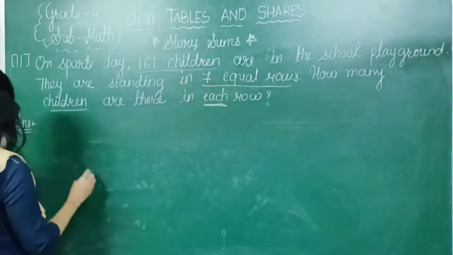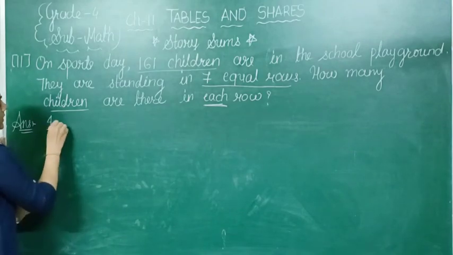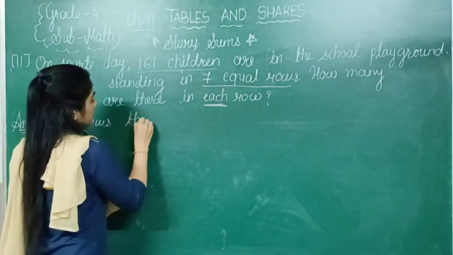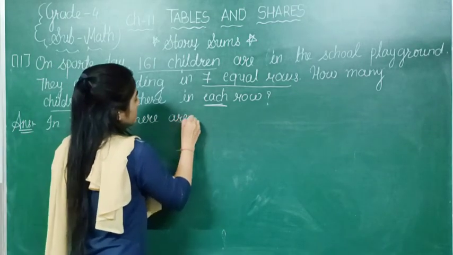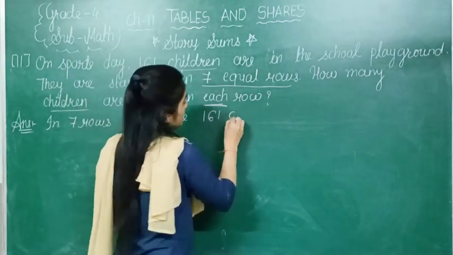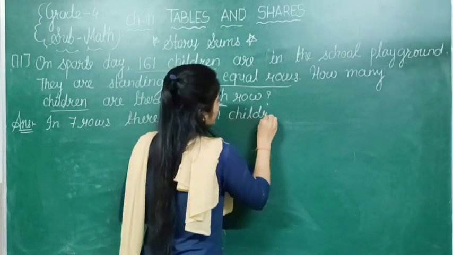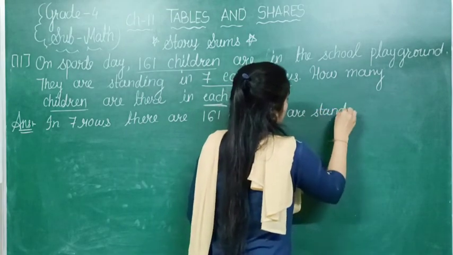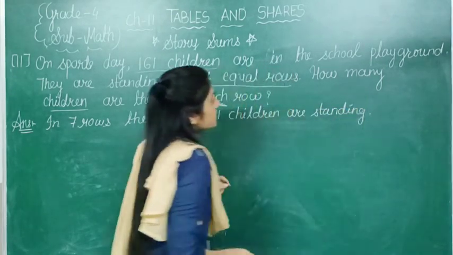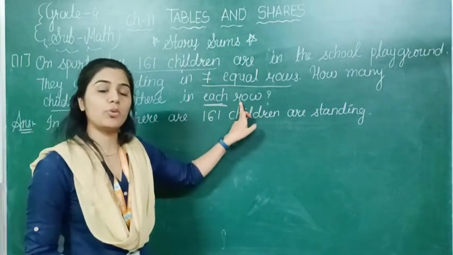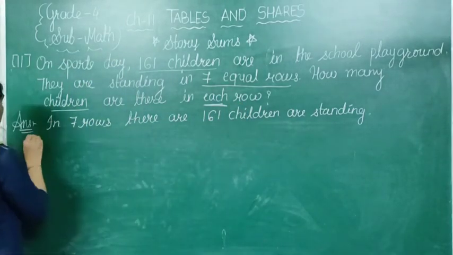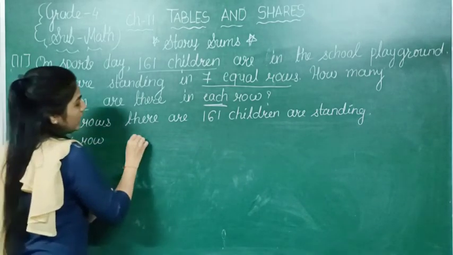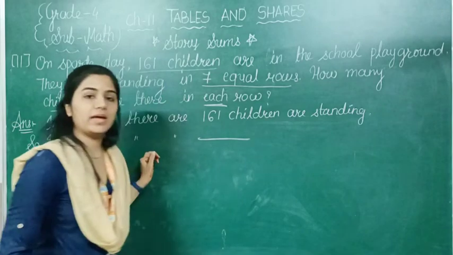So we can write the statement like this, that in 7 rows there are 161 children standing. So in each row, that means in one row, how many children are there? That we need to find.